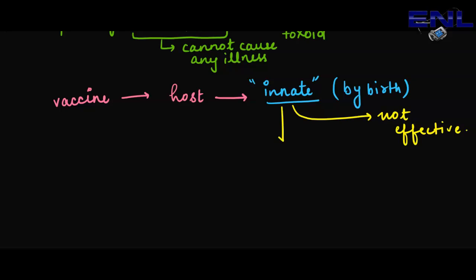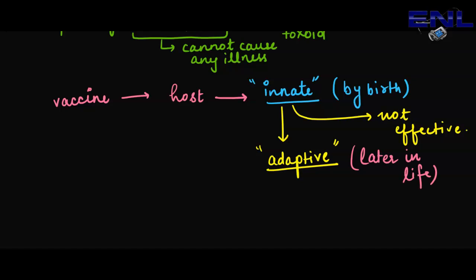So what will it do? It will further stimulate the adaptive immunity. Adaptive immunity is that immunity which we acquire later in life. So what will adaptive immunity do? It will start the production of antibodies in the body.